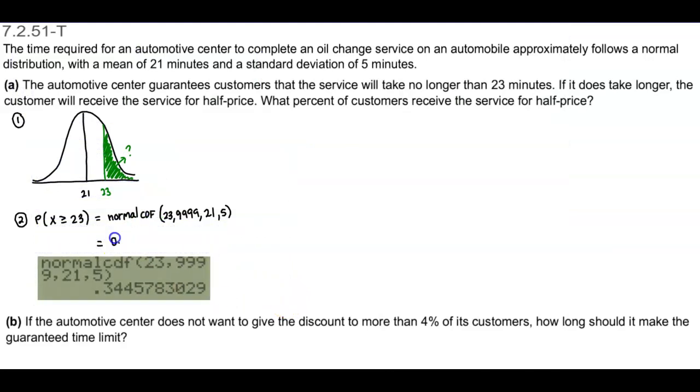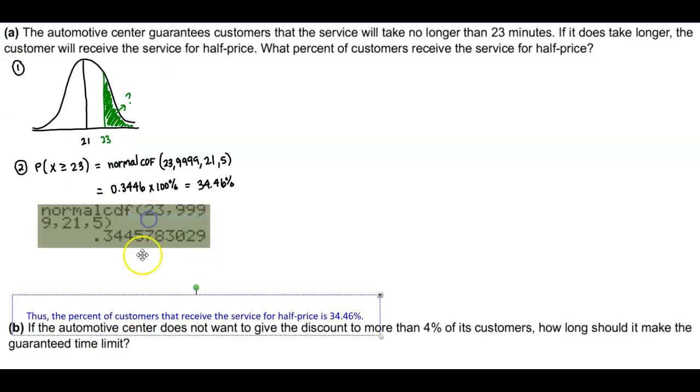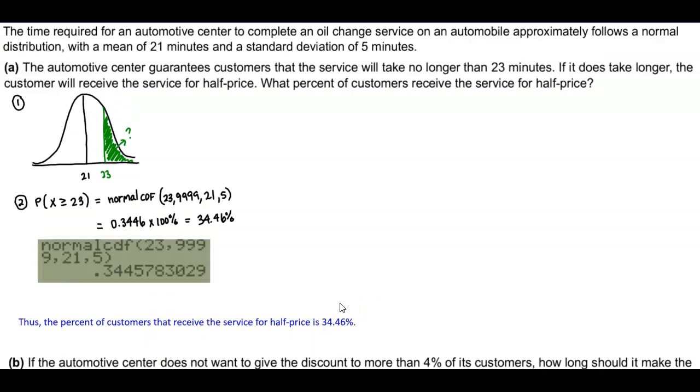Okay, so that gives us 0.3446. If we multiply it by 100%, that changes this to 34.46%. So what that means is that the percent of customers that receive the service for half price is 34.46%.